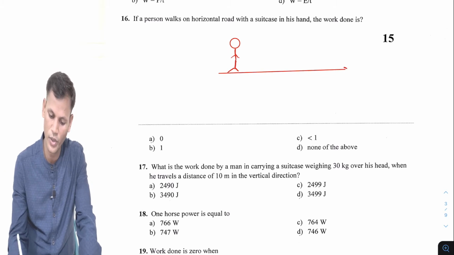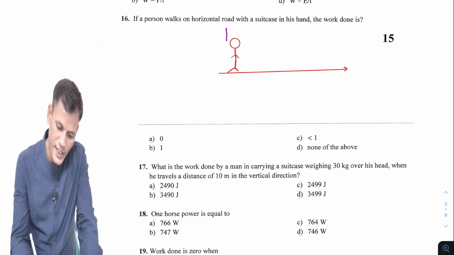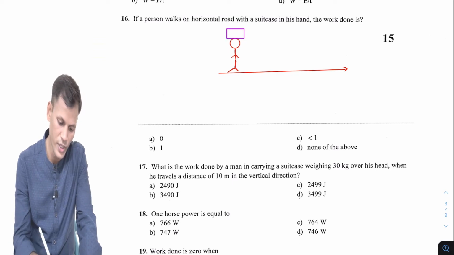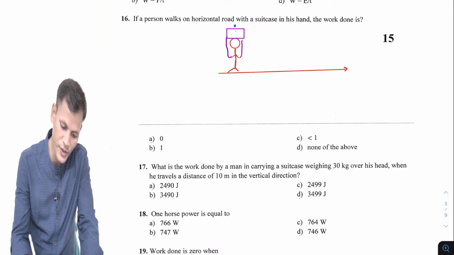The suitcase is on his head. Any load is a kind of force. So the force or weight of this suitcase